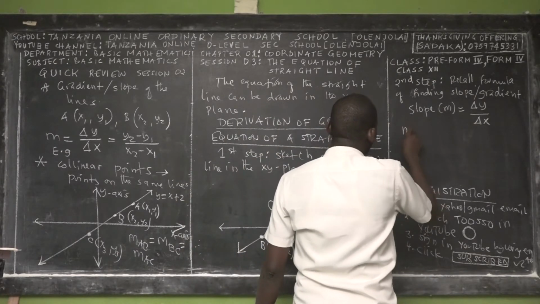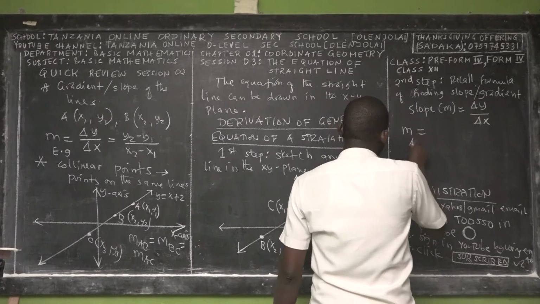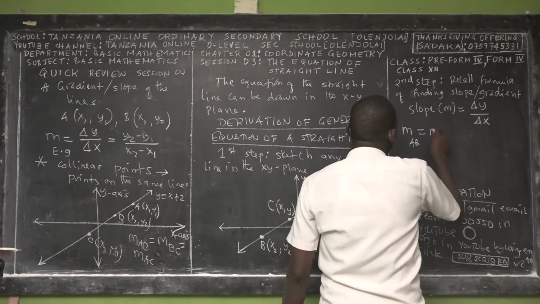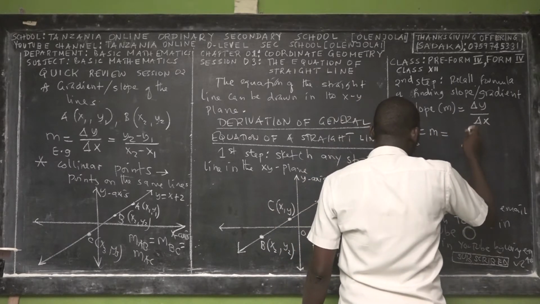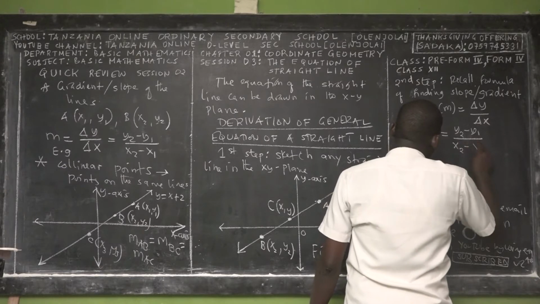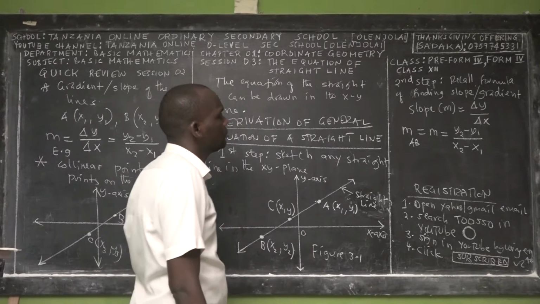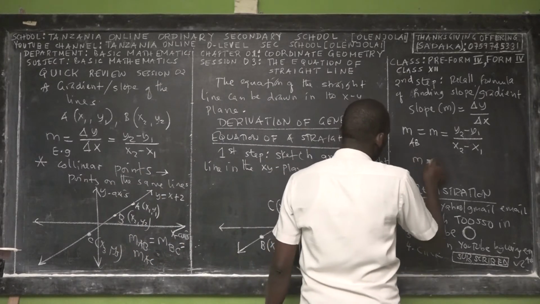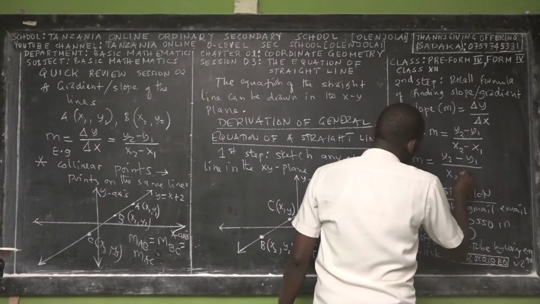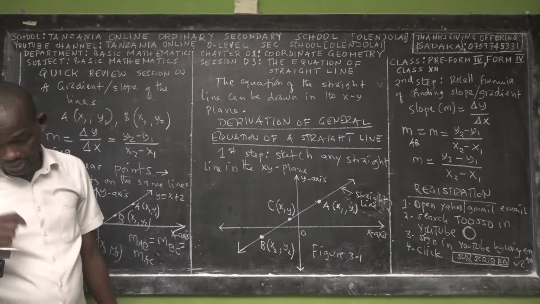For this case, let us find the slope of points A, B. The slope of AB is equal to change in y over change in x, which is y2 minus y1 over x2 minus x1, or y1 minus y2 over x1 minus x2. So slope is equal to y2 minus y1 over x2 minus x1.